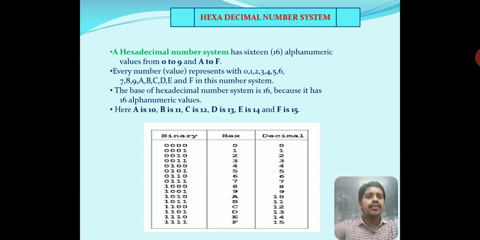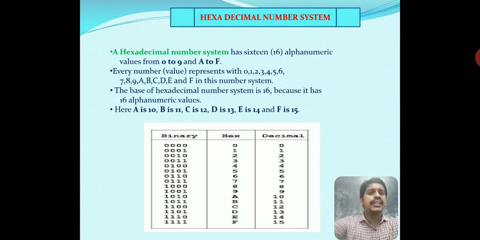Look at the table of binary numbers, hexadecimal numbers and decimal equivalents. We use 4 binary digits to represent a hexadecimal digit. We have 2 to the power 4 equal to 16 combinations. 4 is the number of variables, 2 is the base of the binary number system. Hence 2^4 equals 16 combinations.